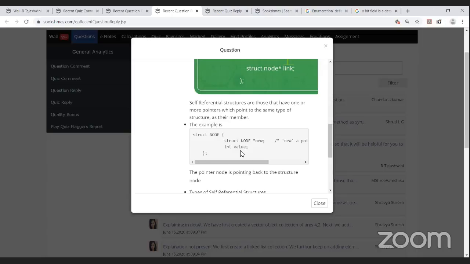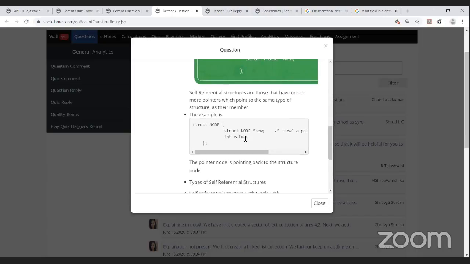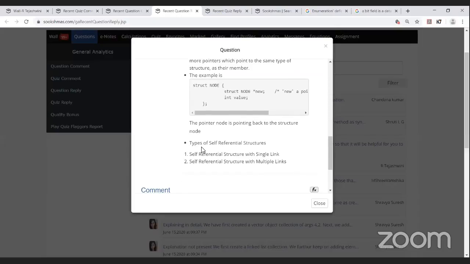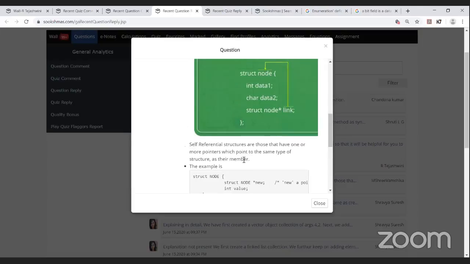The int value, she's declaring here, followed with a semicolon. The pointer node is pointing back to the structure node. Types of self-referential structures: she has mentioned two types, that is the self-referential structure with a single link and the self-referential structure with multiple links.